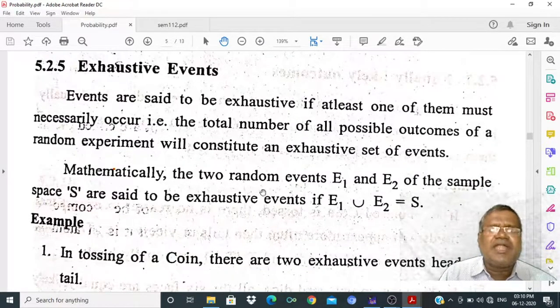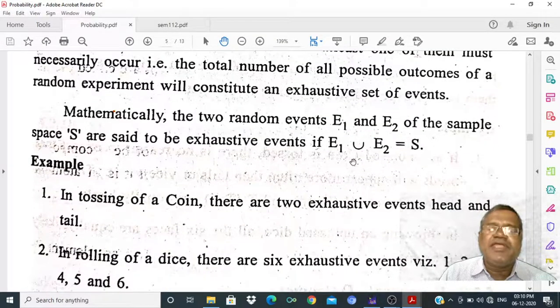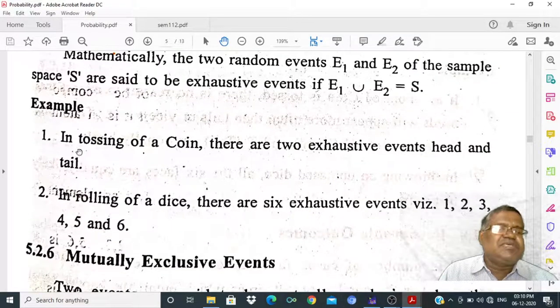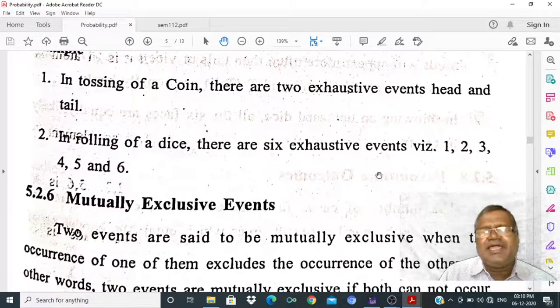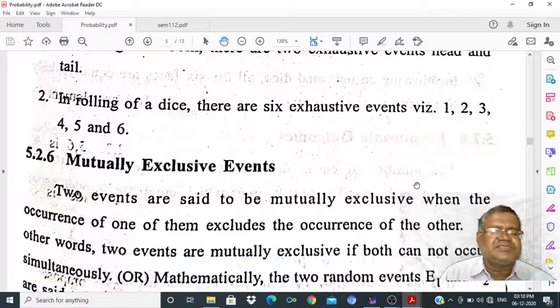Mathematically, two random events E1 and E2 in the sample space S are said to be exhaustive if E1 union E2 is equal to S. If we take the union, the total sample space must come. Examples: in tossing a coin, there are two exhaustive events. In rolling a die, there are six exhaustive events.